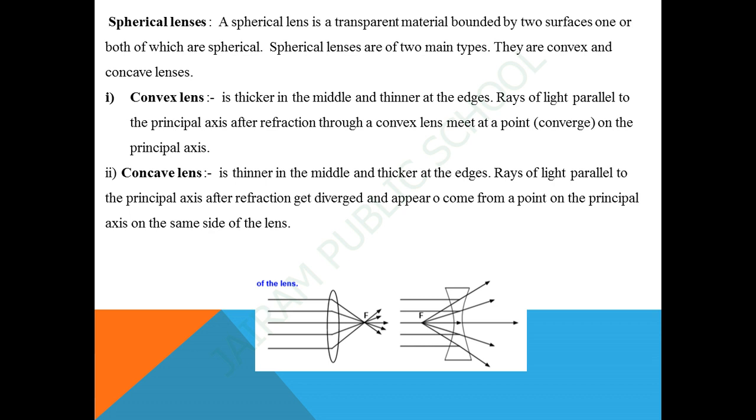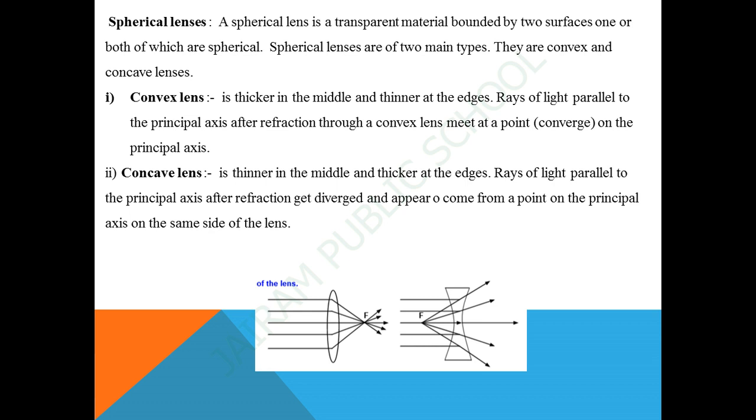The rays after refraction appear to diverge from a point on the principal axis. This point is called the principal focus of the concave lens. If you pass parallel rays from the opposite surface of the lens, you get another principal focus on the opposite side. Capital F is usually used to represent a principal focus.